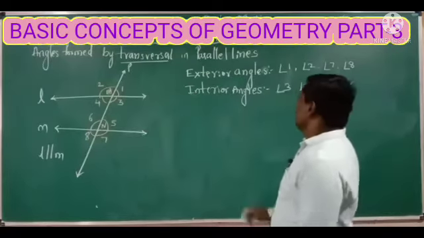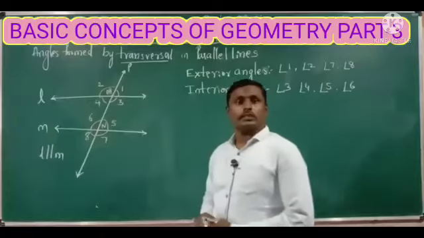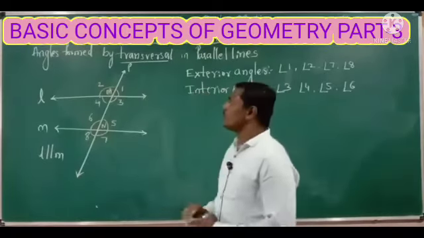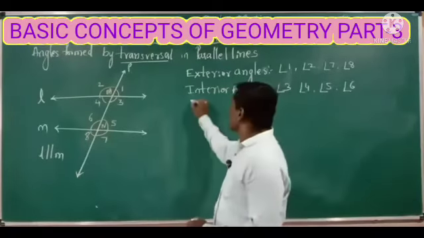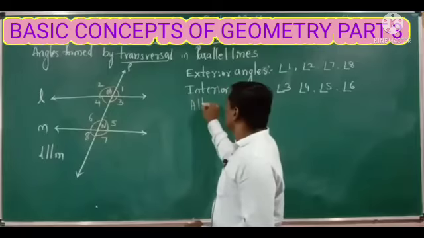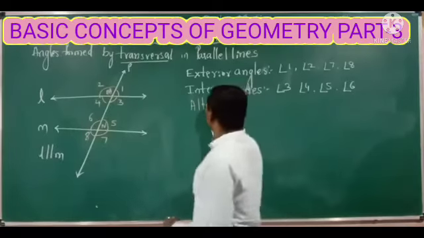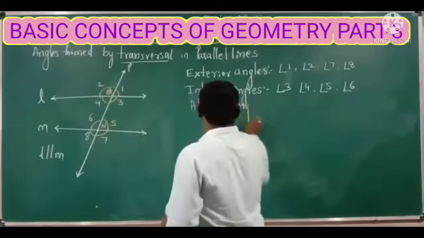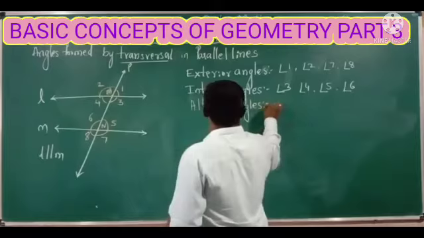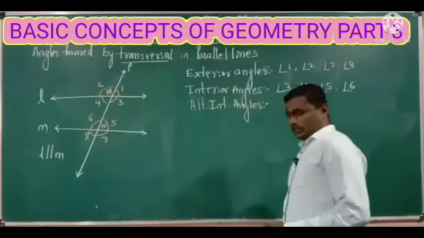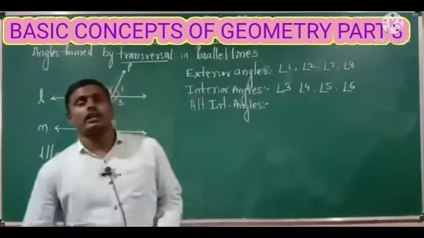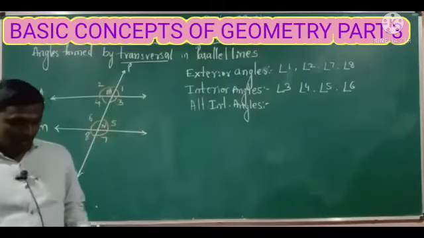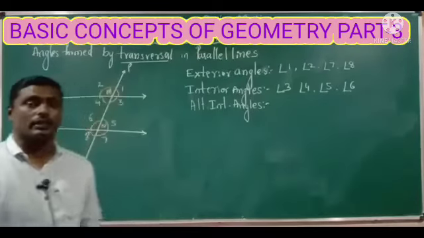Okay, let's come to the next concept, the next type of angles: alternate interior angles. So how are you going to identify the alternate interior angles?